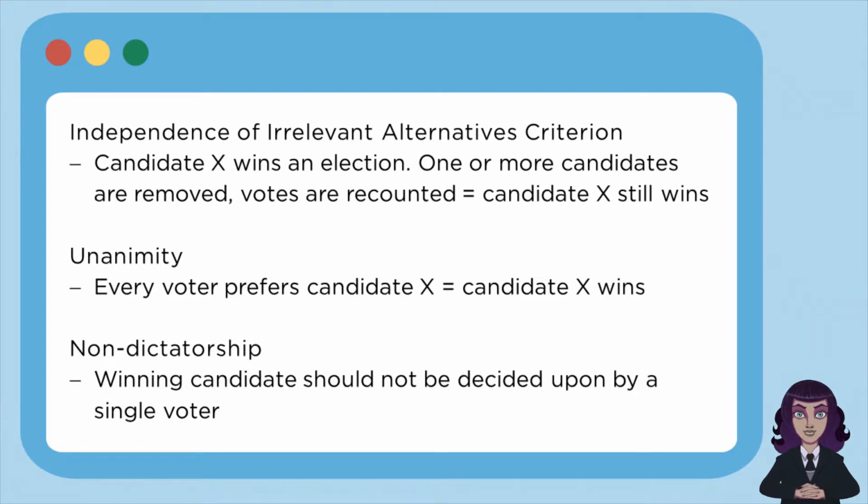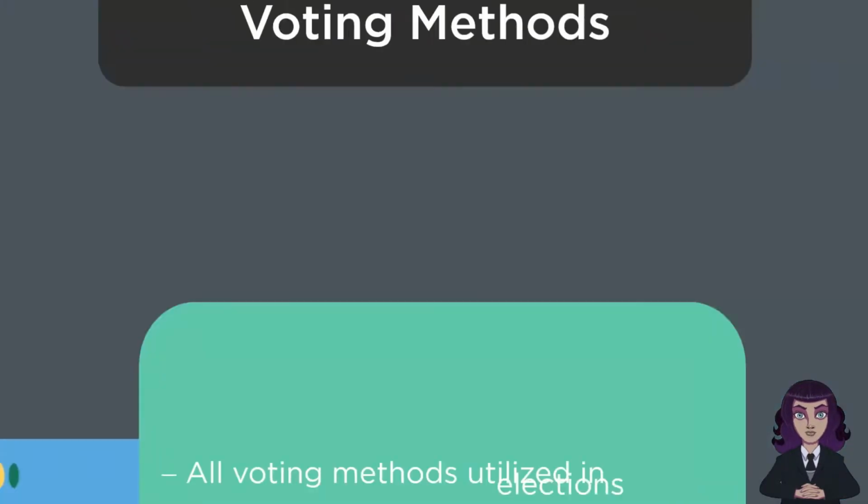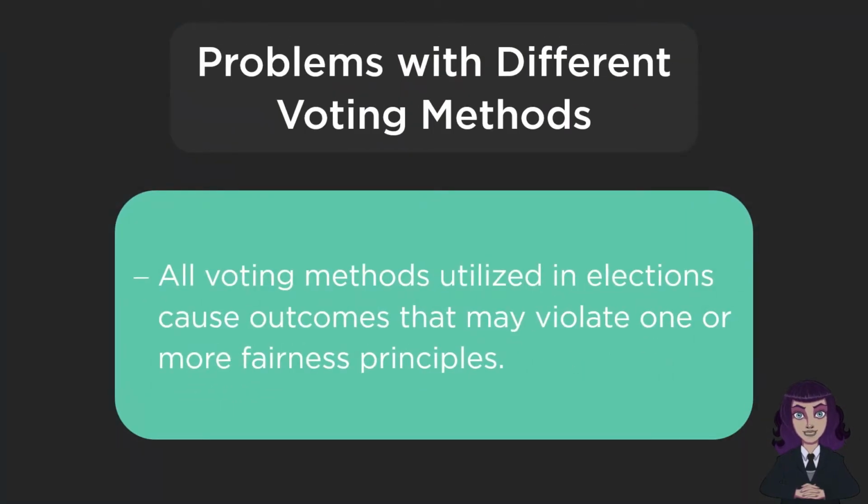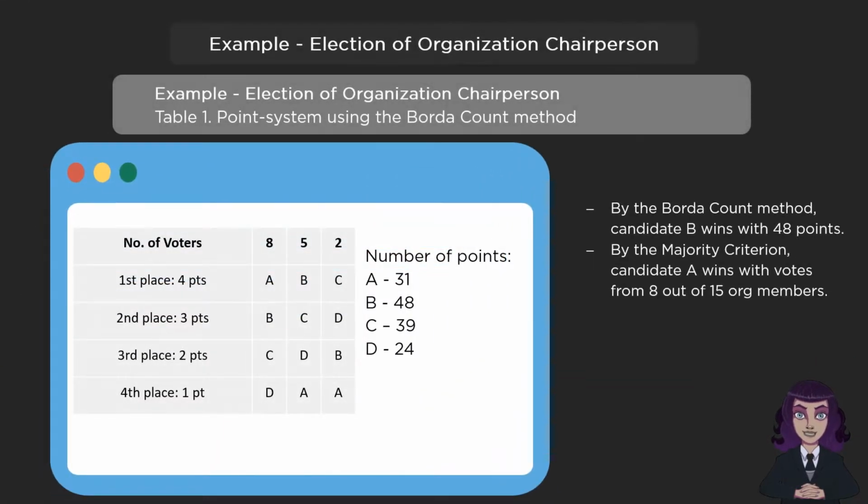As mentioned, meron tayong 4 voting methods. In relation to fairness principles, these 4 voting methods cause different election outcomes that may violate one or more fairness principles. To illustrate, the following example is about the election of an organization's chairperson. There are 15 org members and 4 candidates.